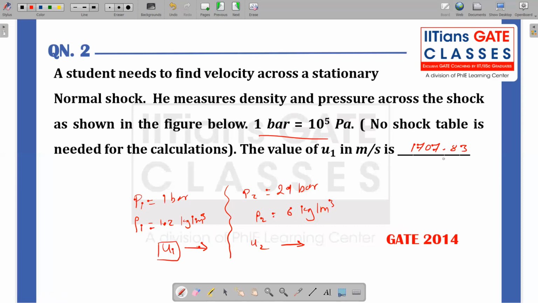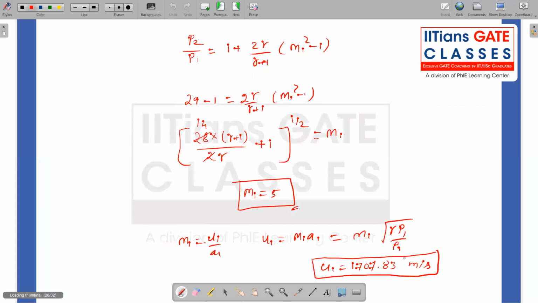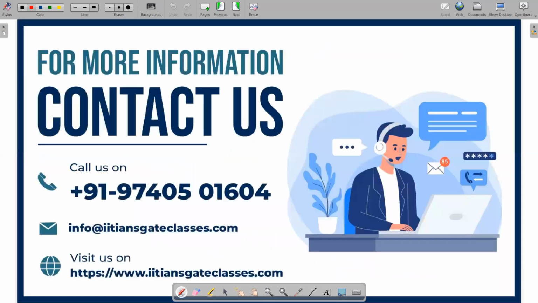Right. So similarly, there can be different questions which can be framed out of normal shock wave ideas, and we can solve that by applying the proper relations, and assumptions should be correct, and we should also know how the relationship works across the shock wave and how these relations can be used only in the upstream part or only in the downstream part. If you are clear with that, we can answer any number of questions asked from the normal shock wave topic. Okay, so that ends my discussion on normal shock wave.